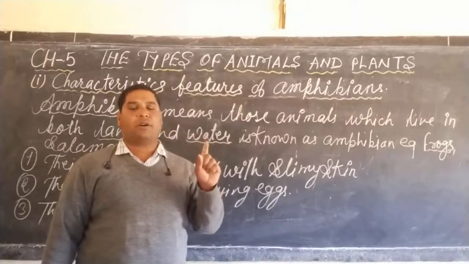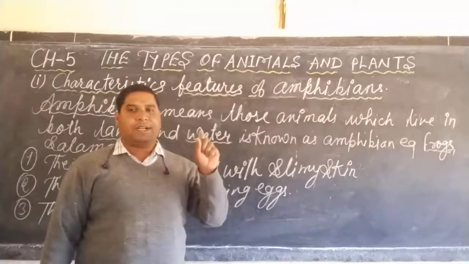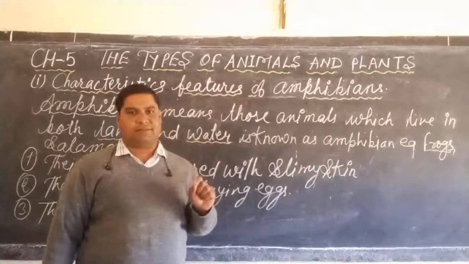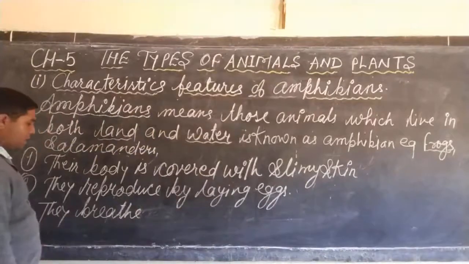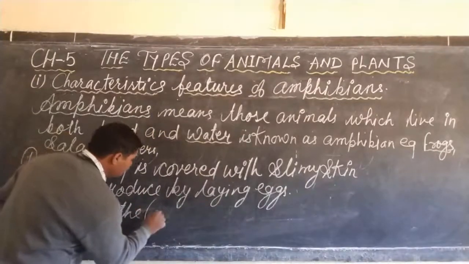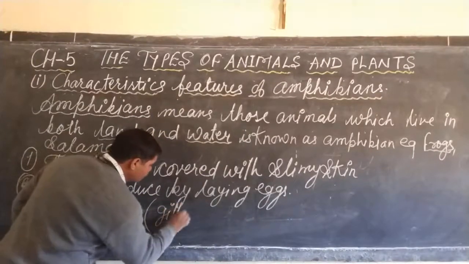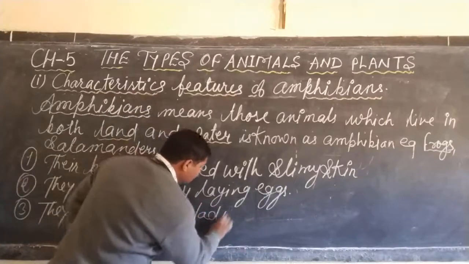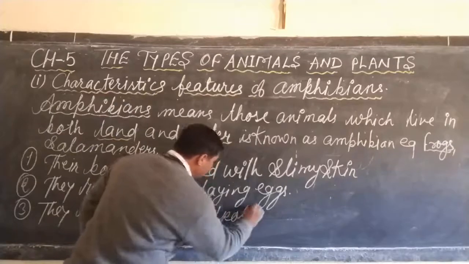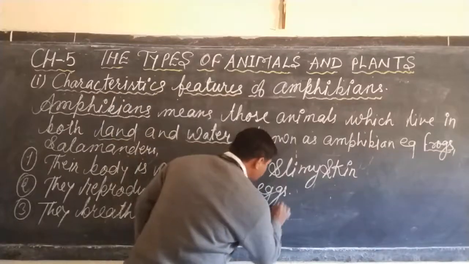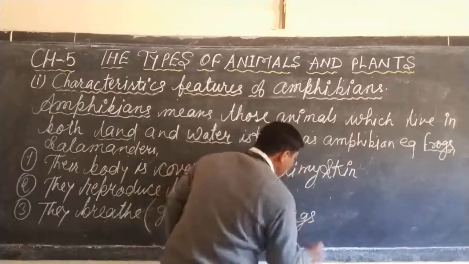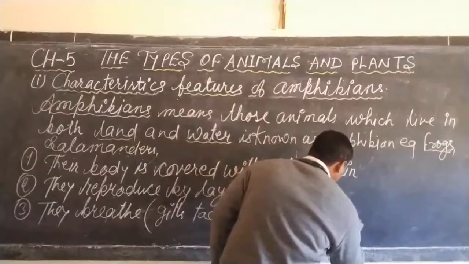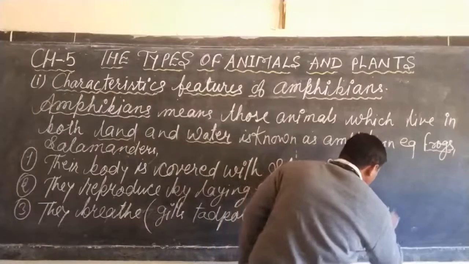The young one of the frog is known as tadpole, and a tadpole respires or breathes through gills. So they breathe through the gills in the tadpole condition, and through lungs in an adult frog.